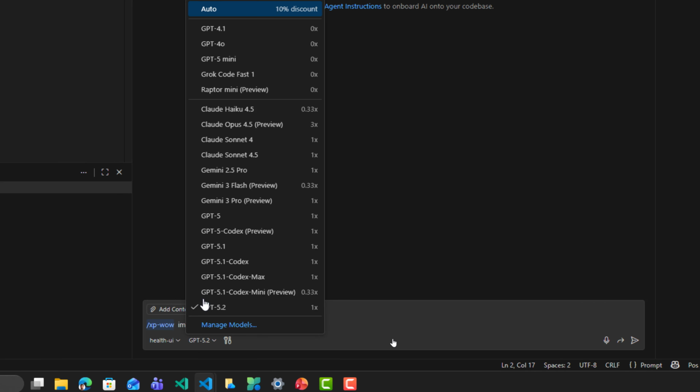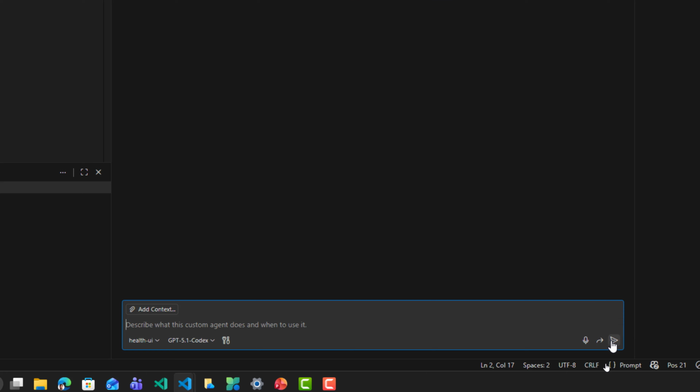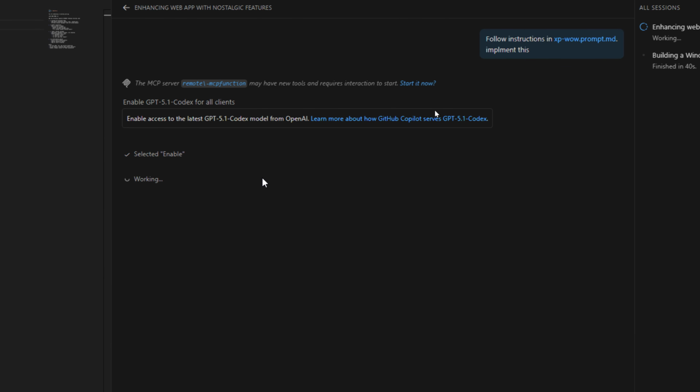We can choose another model right here. For example, if we want to use Opus or Sonnet, or we can use just the GPT-5 here, or the Codex. For example, I will choose the Codex right now, and I will hit enter. So I will enable this.